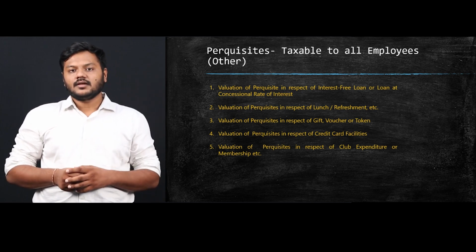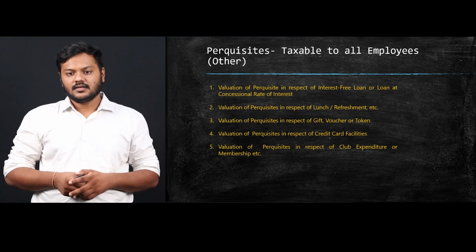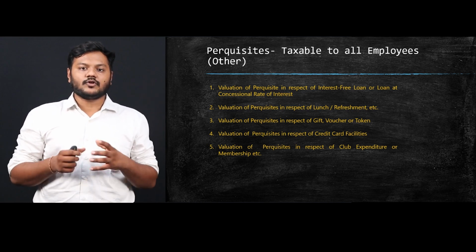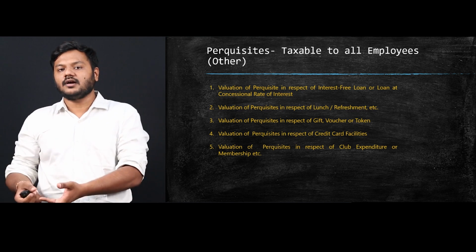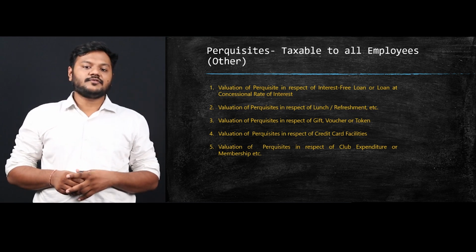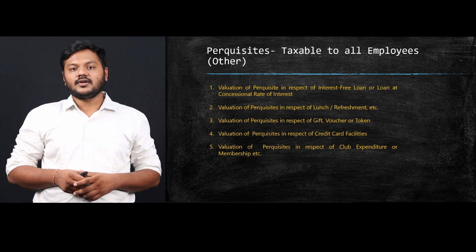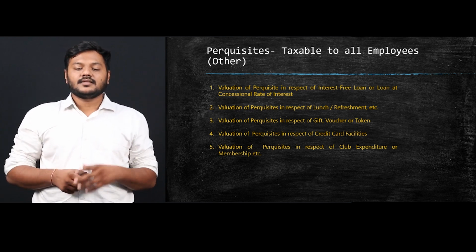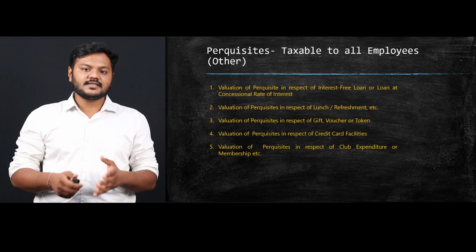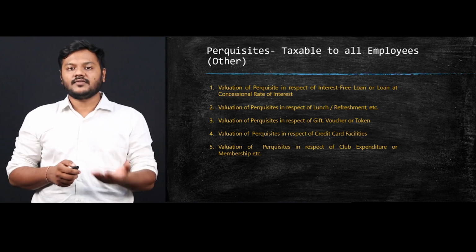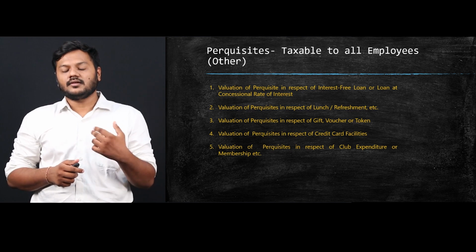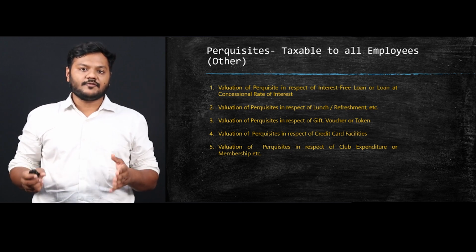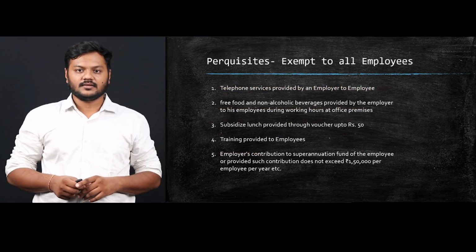Now here the question might be, sir, how to determine the amount of these perquisites? Because if I'm saying that club membership is given to an employee, how will you determine the amount? In that case, whatever amount of membership is paid by the employer to the club would be taxable. Again, sir, what if an interest-free loan is given? In that case, you need to see the prevailing interest rate in the market, and that amount will be taxable. Yes, one more thing. In all these cases, if a reimbursement is done by the employee, which means if an employer is giving you a loan at 2% and the market rate is 8%, in that case, the difference between 8% and 2%, that is 6%, will be taxable.